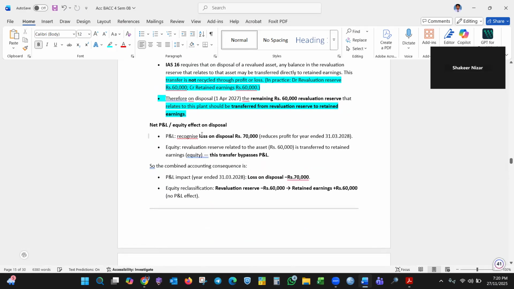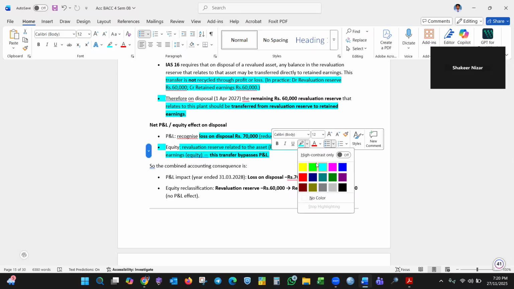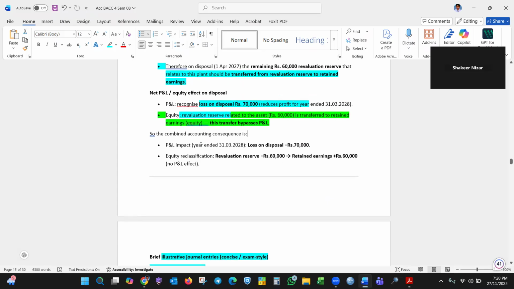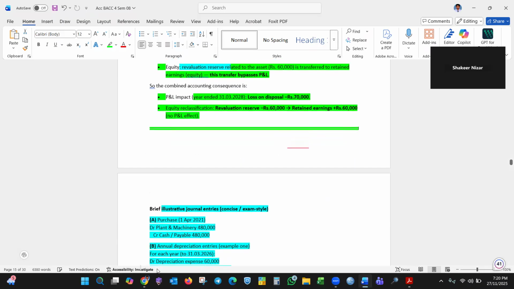The net impact is this: P&L recognizes the loss on disposal of 70,000. In equity, the revaluation reserve related to the asset is transferred to retained earnings. This transfer bypasses P&L, so there is no P&L impact from it. The actual P&L impact is the 70,000 loss. The equity transfer from the revaluation reserve to retained earnings has no P&L impact because it just moves from one to the other.